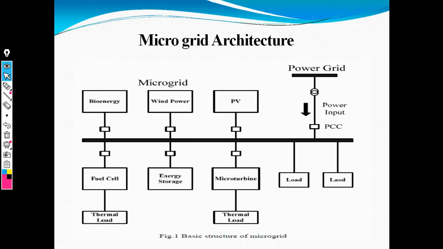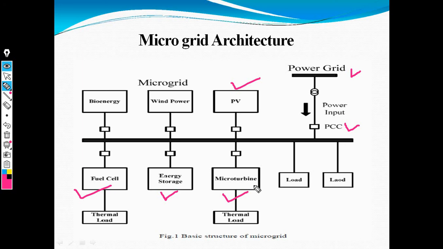Now we need the architecture of the microgrid. This is the basic architecture of the microgrid. We generate electricity with the help of different sources like bioenergy, wind power, and photovoltaic cells, and we also generate power for the grid. This is the point of common coupling. Then the fuel cell converts chemical energy into electrical energy. Then the energy storage system, that means the battery storage system, and we also use a micro turbine.